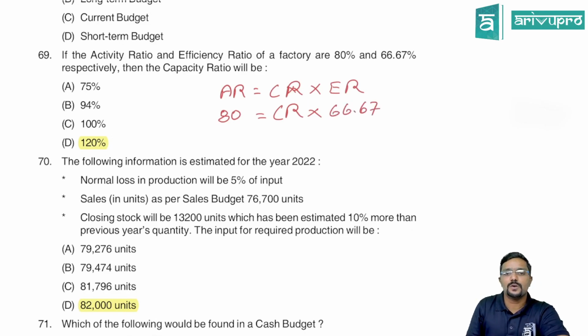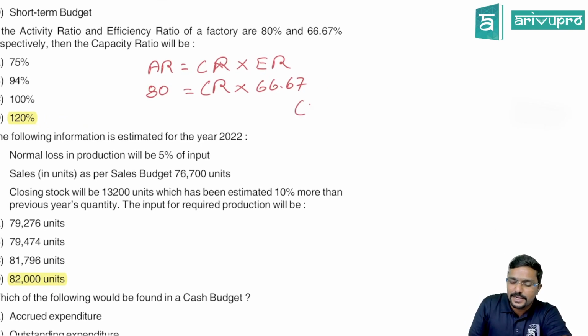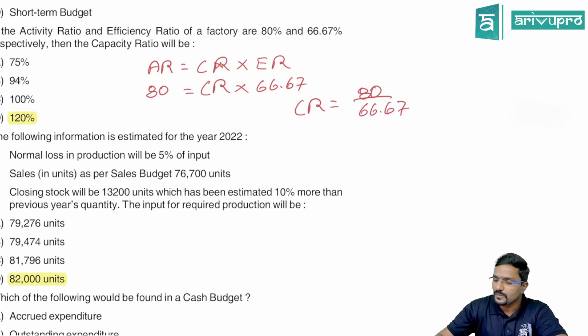So cross multiply. Capacity ratio is equal to 80 by 66.67. So let me just do 80 by 66.67. You will get 0.11, into 100 you have to do, because we have to calculate in percentage. Just a second. 80 divided by 66.67 into 100.